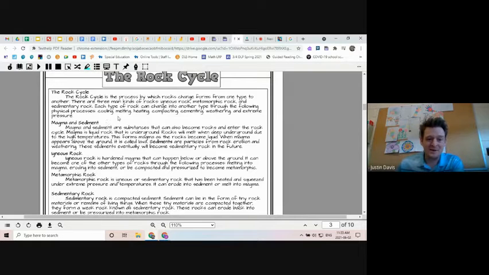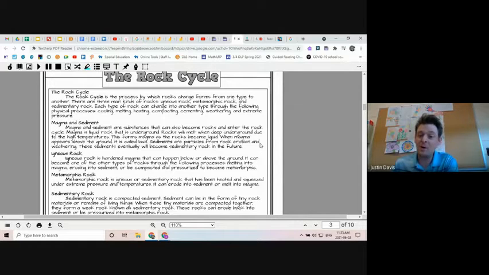Magma and sediment. So magma and sediment are substances that can also become rocks and enter the rock cycle. Magma is liquid rock that is underground. Rocks will melt when deep underground due to the high temperatures. This forms magma as the rocks become liquid. When magma appears above the ground, it's called lava.